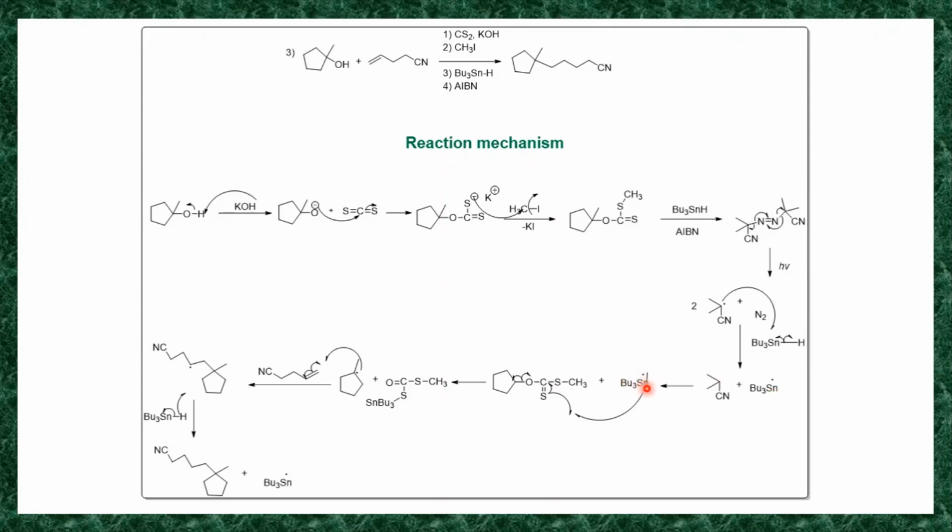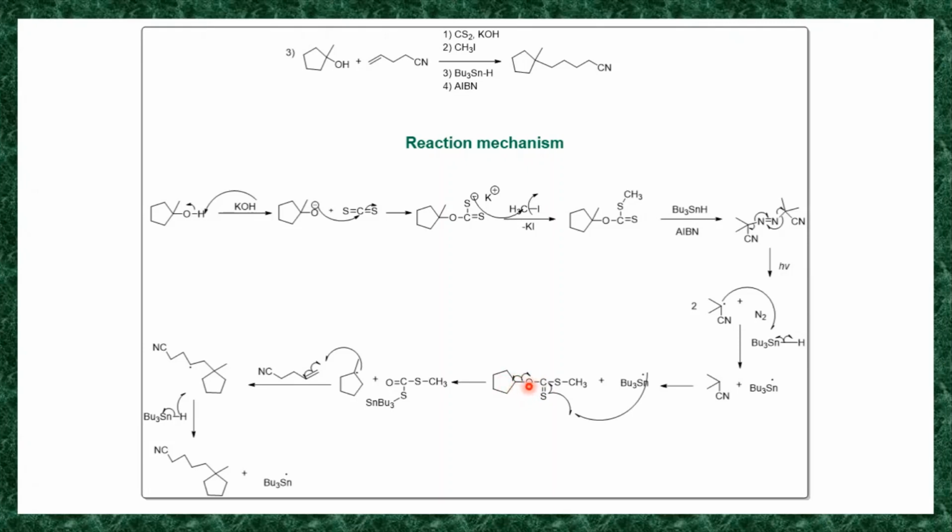Now in the next step, this tributyltin radical reacts with your xanthate. So this is your xanthate. The xanthate has a carbon sulfur double bond. So this tributyltin radical reacts with this sulfur radical. So the homolysis of this carbon sulfur bond takes place. It generates a carbon radical and an S radical. So this tributyltin radical reacts with this sulfur radical and forms a bond with this, and in the same way the homolysis of this bond takes place and you will get this CH2 radical.